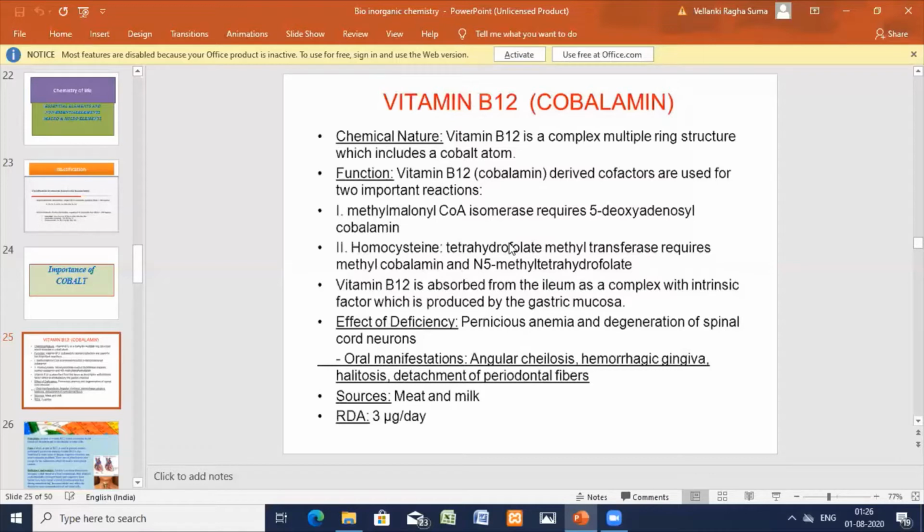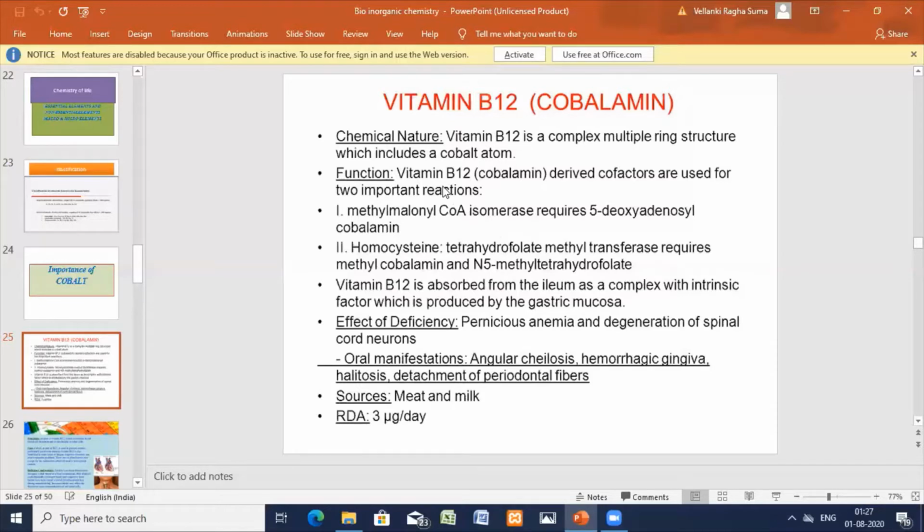For excess drinkers you can observe liver damage because cobalt is increased. Only a small amount is found in the tissues.